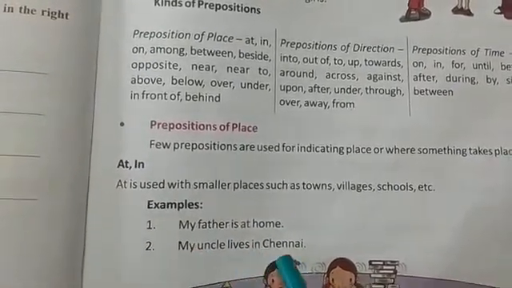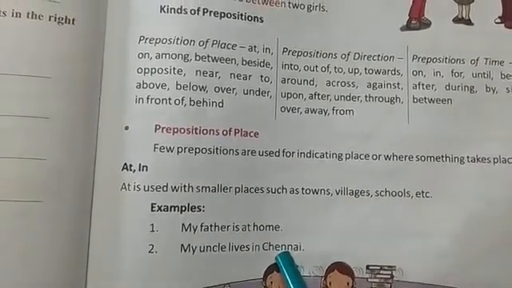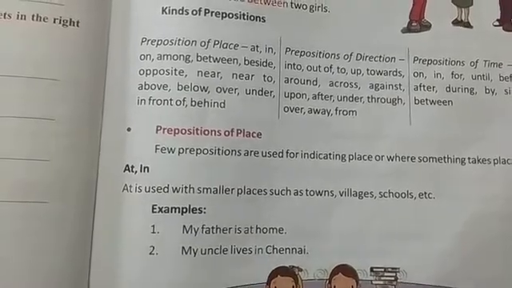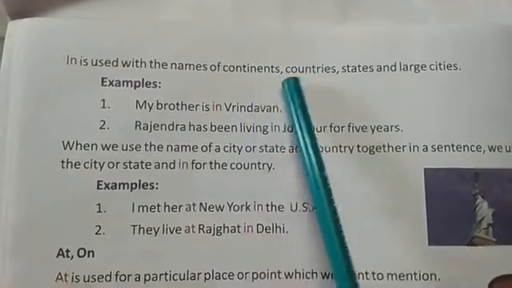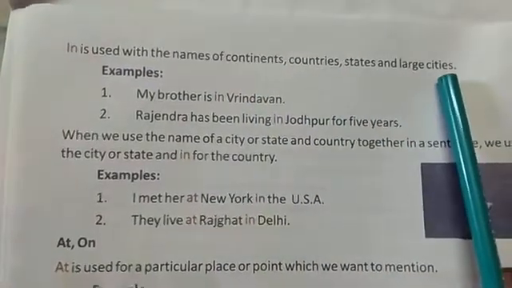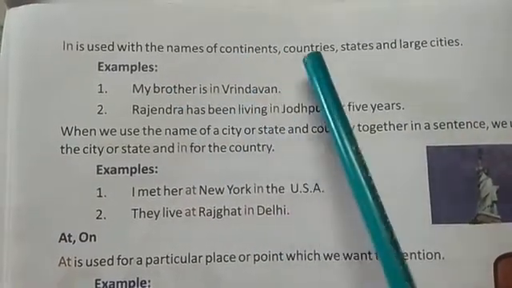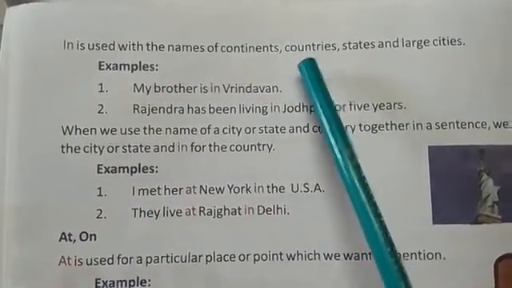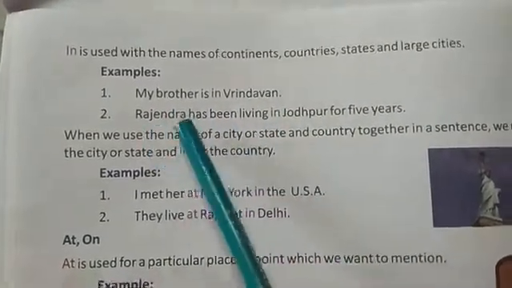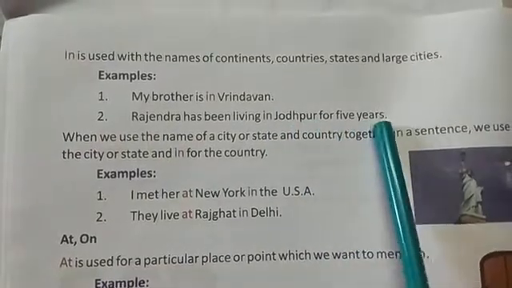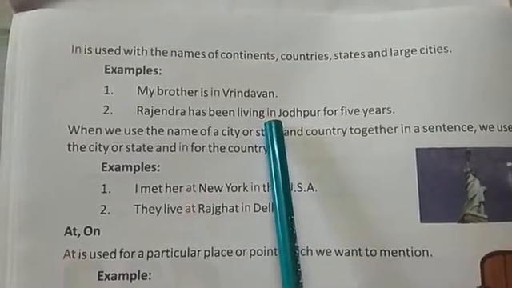My uncle lives in Chennai. Here Chennai is a large state. Chennai is the name of a state, so we will use in with that. In is used with the names of continents, countries, states and large cities. So at is used with smaller areas and in is used with continents and countries that are large, which are in a large space. My brother lives in Vrindavan. Rajendra has been living in Jodhpur for 5 years. Here Jodhpur is a state, so we will use the preposition in with it.